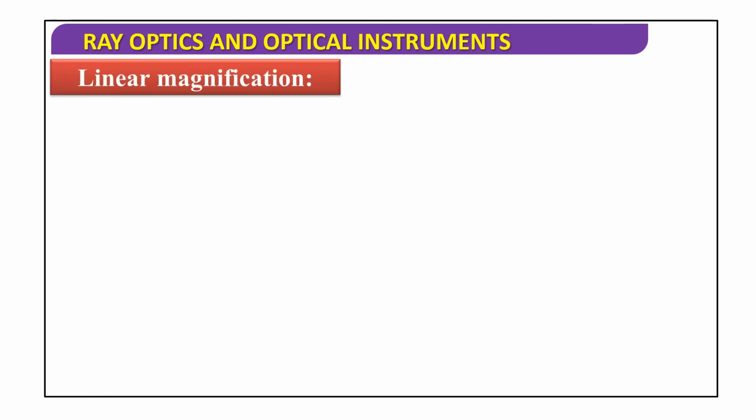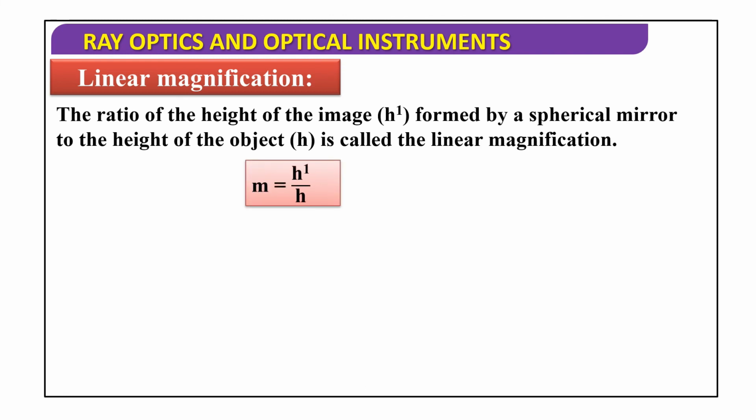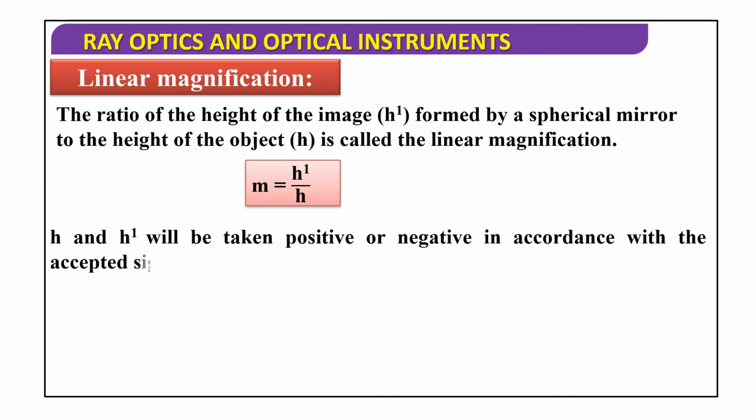Now linear magnification. The ratio of the height of the image h' formed by a spherical mirror to the height of the object h is called the linear magnification. It is denoted by the letter m. M is nothing but linear magnification. M is equal to the ratio of h' by h. h and h' will be taken positive or negative in accordance with the accepted sign convention.